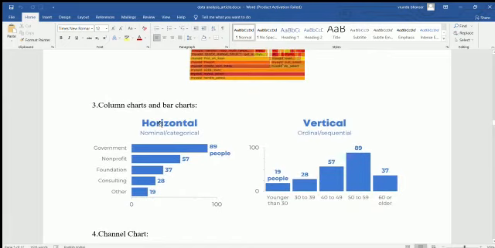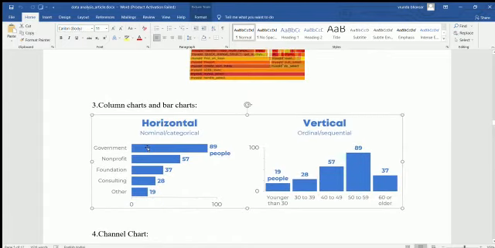Using a column chart and bar chart, we have government, non-profit, foundation, consulting, and other categories, showing how many people are included in each. We can easily identify that 89 people are connected with government, 57 with non-profit, and 37 with foundation.